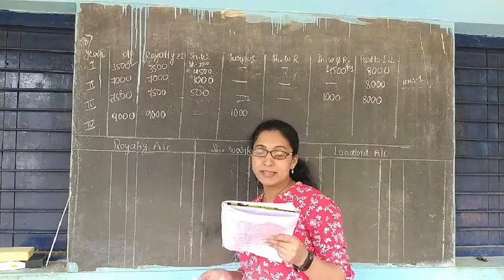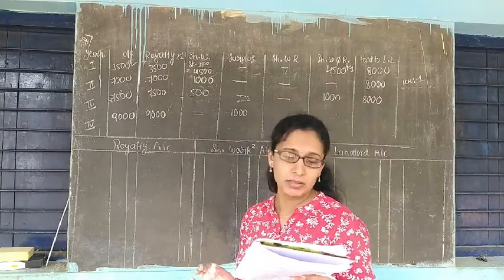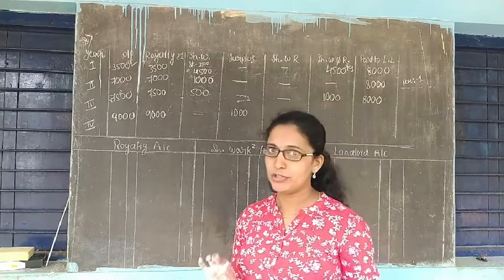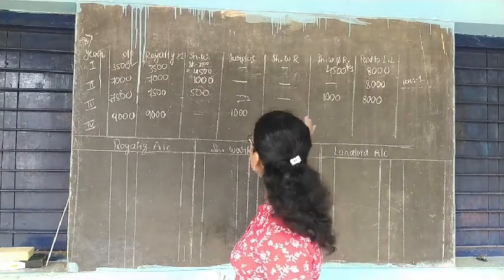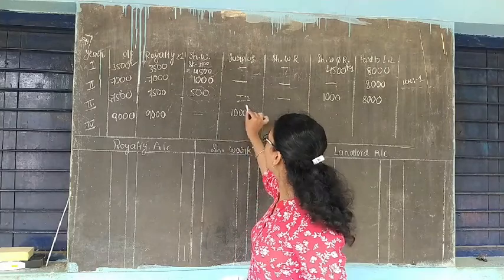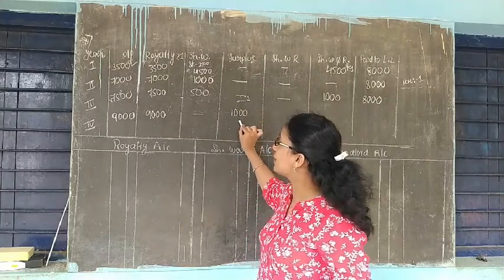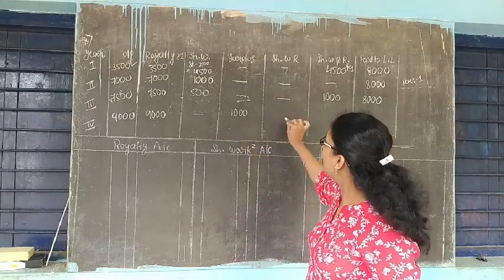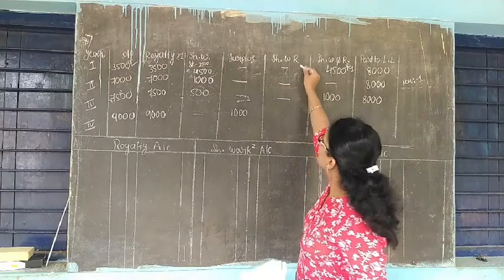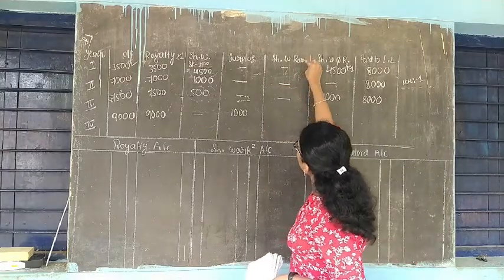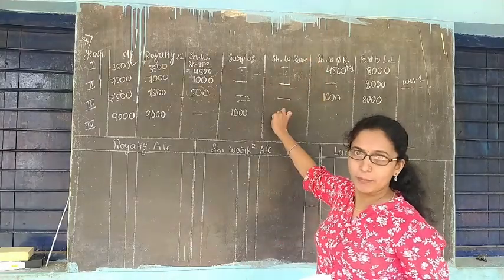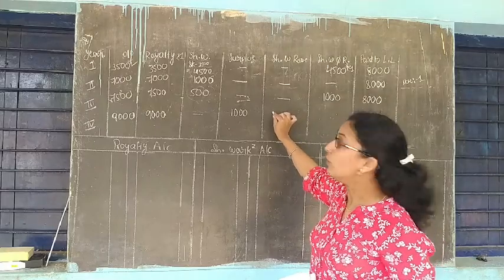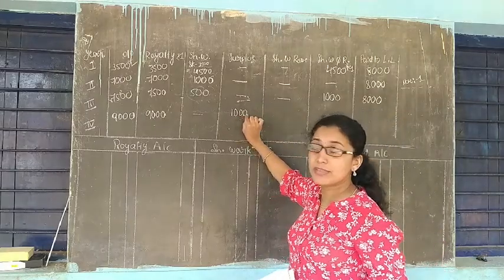Only 50% of the excess will be used for recoupment of the short working. Only 50% can be used. Here how much is it? 1000 rupees is the surplus. For short working recoupment, you can use only 50% of your surplus.